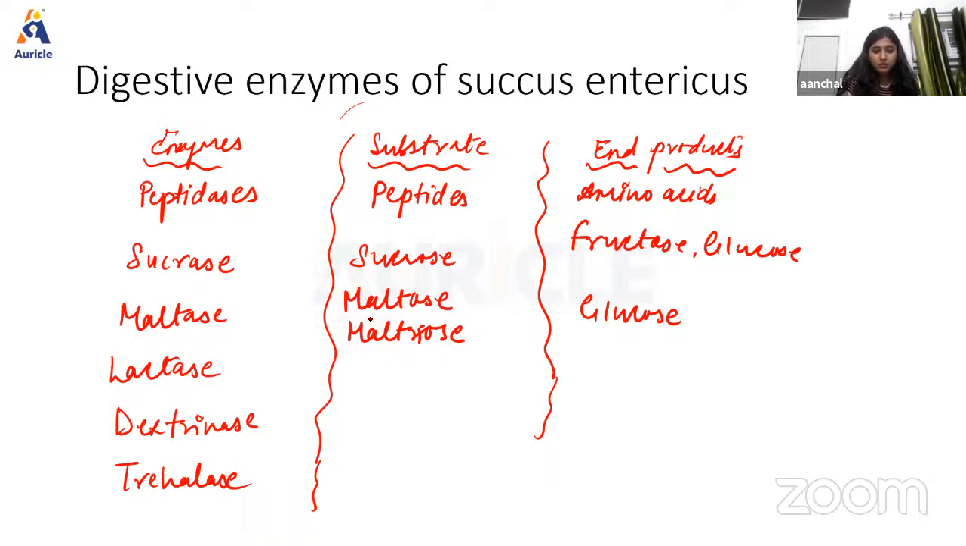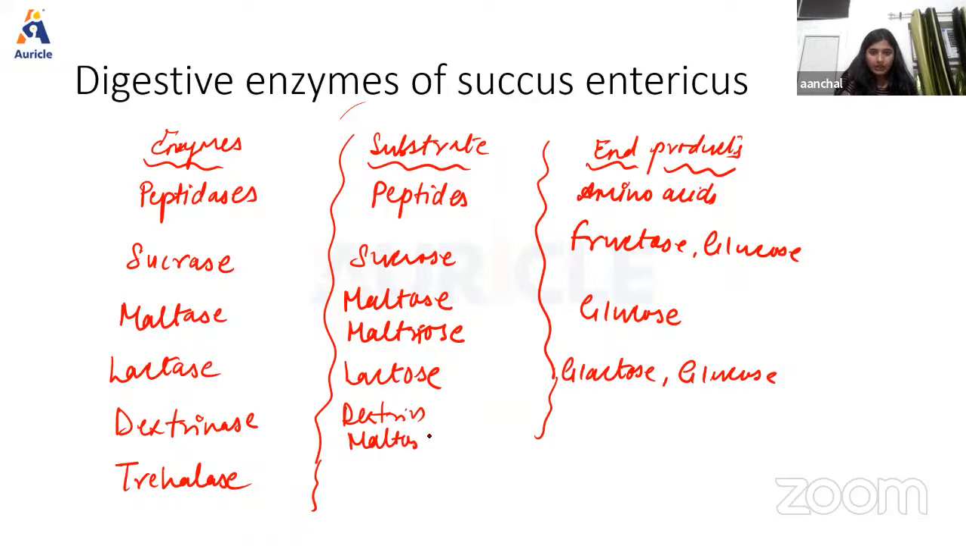Now, lactase is responsible for the digestion of lactose. And here the end product can be galactose or glucose. Then we have another enzyme, that is dextrinase, that is responsible for the digestion of dextrin and maltose. And again, we receive the end product, that is glucose. Then finally, the last we have is trehalase, and here the substrate is trehalose, and again the end product is glucose.